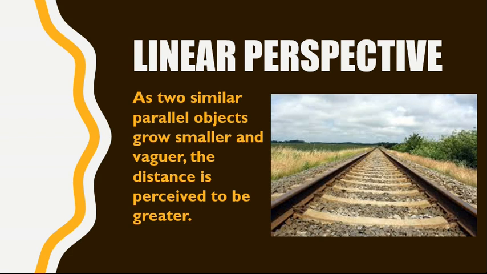The horizon and the earth appear to meet because of this linear perspective. We see that here the horizon and the earth seem to meet. This is a monocular cue known as linear perspective. When two similar parallel objects grow smaller, the distance is perceived to be greater.